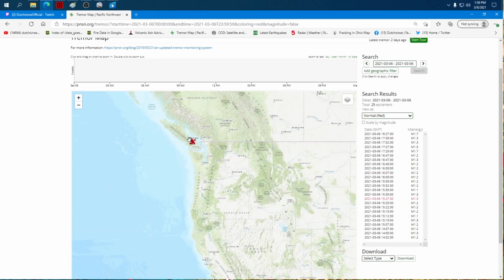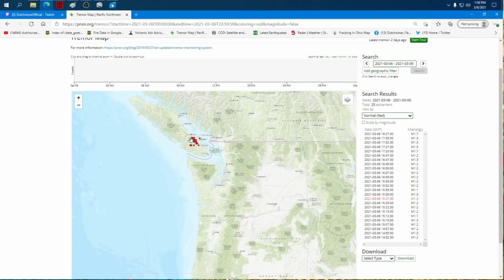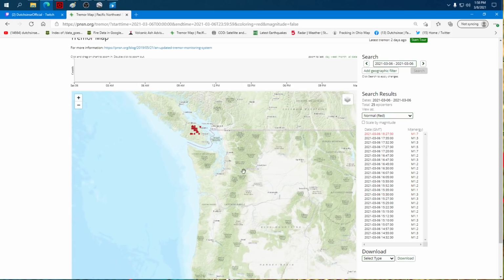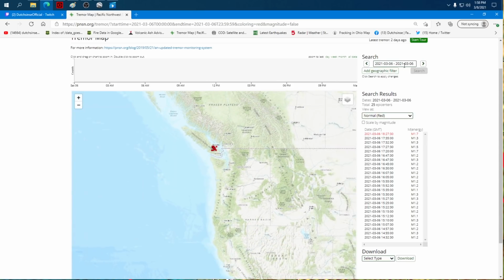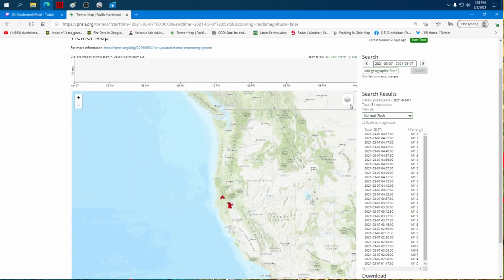These tremors, these small red dots, these little vibrations as the plate is shifting, are assigned magnitudes, but it's not breaking in the plate. The plate is shifting, it's vibrating, and each one of these is a different vibration that has a magnitude assigned to it. So it was happening up in Vancouver Island on the 6th. Then yesterday, boom, shifted to the south. 6th to the north, 7th to the south. What do the two locations have in common?